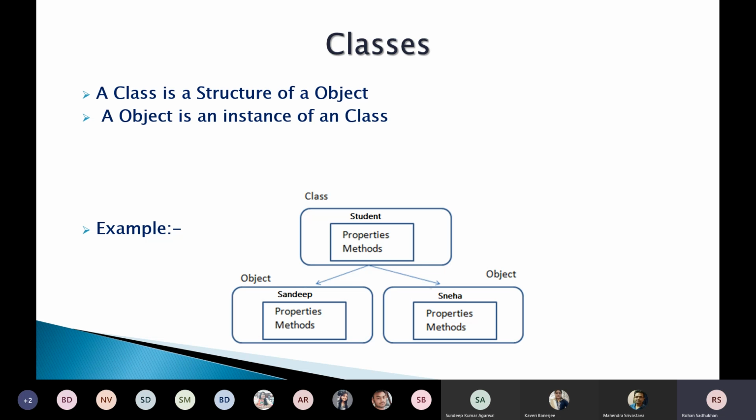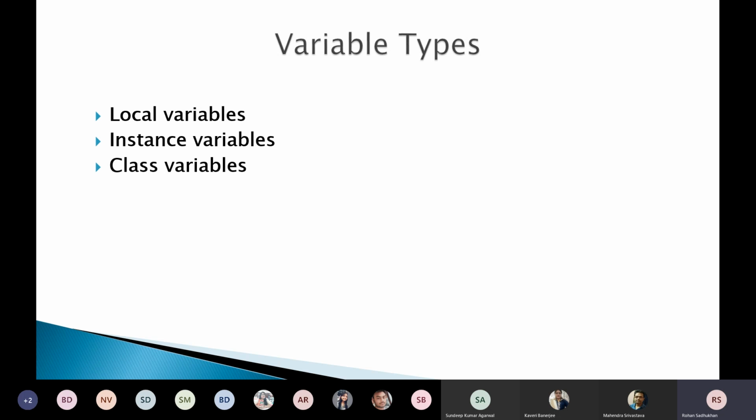So the properties are data and methods are its functions. Then we have objects like Sandeep and Sneha. We can create all these objects from this class. Next, we can create different types of variables in a class like local variable, instance variable, and class variable.